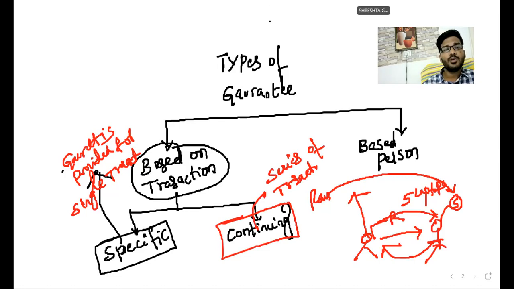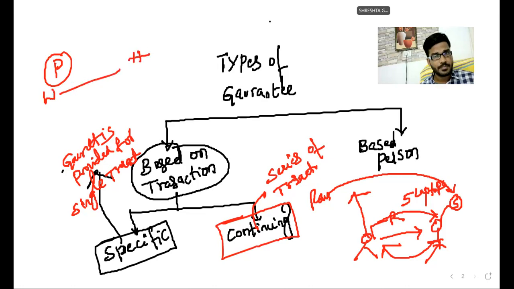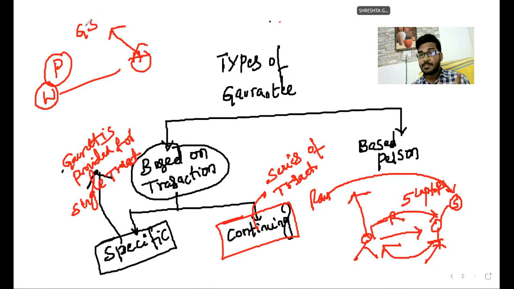Suppose P and Q are two parties, sir. Wife and husband, best example. In this scenario, husband makes a guarantee to the grocery shop person: you can supply groceries to my wife. Whatever groceries you supply during this 1 year, during this 6 months, then I will pay the money. So this is not for a particular transaction. A series of transactions happen during that particular period. Whatever the liability arises, I will pay the money.